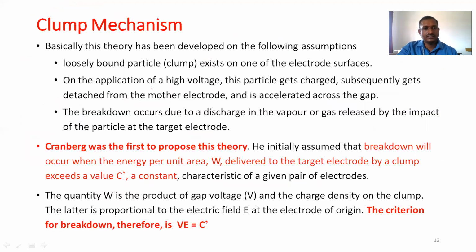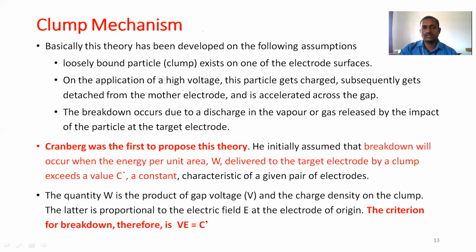Basically, this theory has been developed on the following assumptions. The first assumption is that a loosely bound particle exists on one of the electrode surfaces. According to the diagram, the loosely bound particle exists on the cathode surface. On the application of high voltage, the particle gets charged and detached from the mother electrode, that is, detached from the cathode and accelerated across the gap.